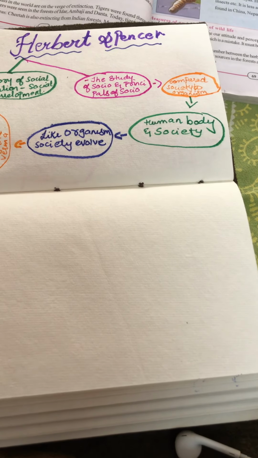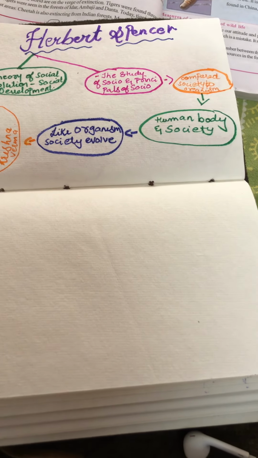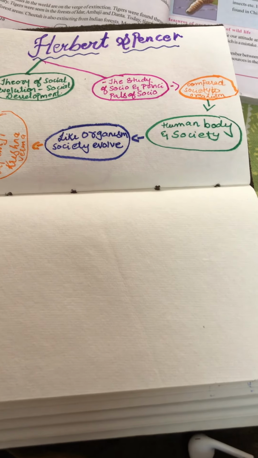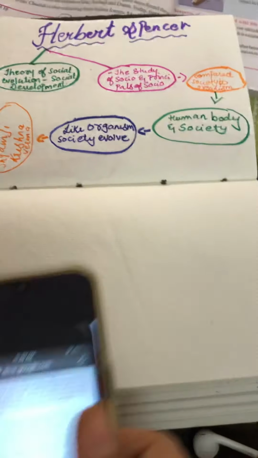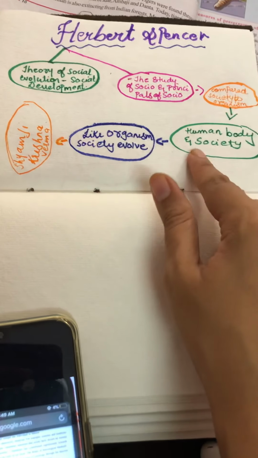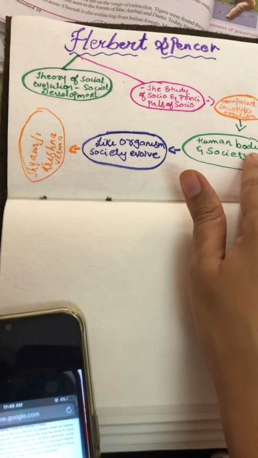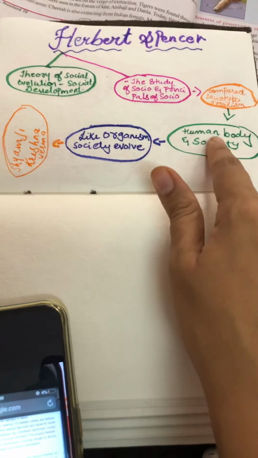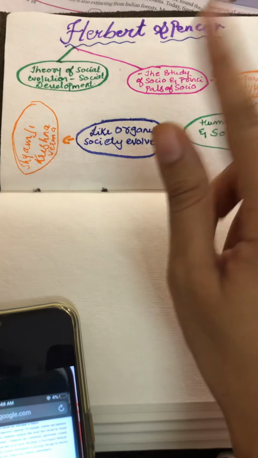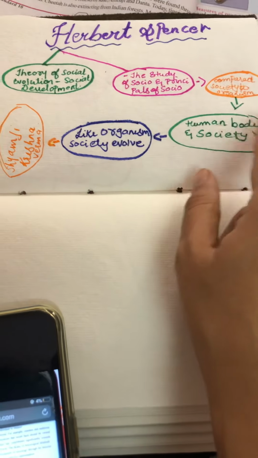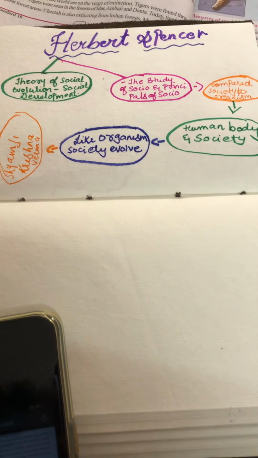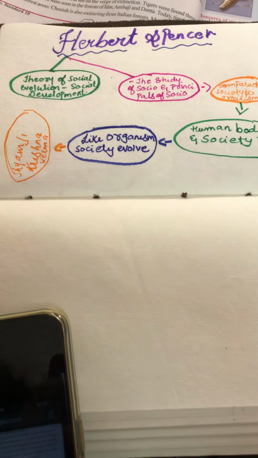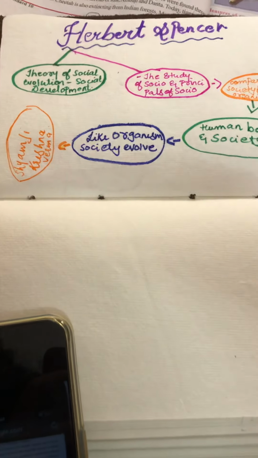He mentioned the fact that like the human body, society also consists of different parts, and in order to sustain the society, it is essential for different parts to work together. Next thing he did is that he compared the society to the human body. Okay, and he said that how different organs are there in the body, how different parts are there in the human body, right? We have our hands, legs, lungs, heart, eyes, ears, and we need everything to function properly.